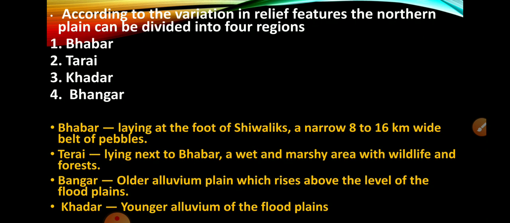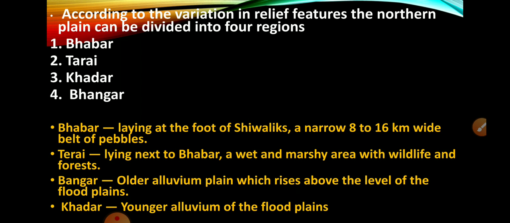According to the variation in relief features, the northern plain can be divided into four regions. So, on the basis of relief features, it is divided into four parts: Bhabar, Tarai, Khadar and Bangar. What is Bhabar?